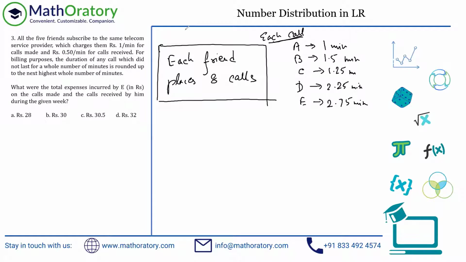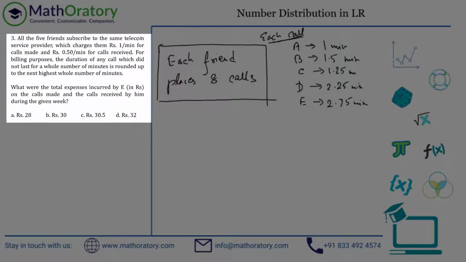Okay, so the third question here: all the 5 friends subscribe to the same telecom service provider, which charges them rupee 1 per minute for calls made and rupee 0.5 per minute for calls received. So for billing purposes, the duration of any call which did not last for a whole number of minutes is rounded up to the next highest whole number of minutes.